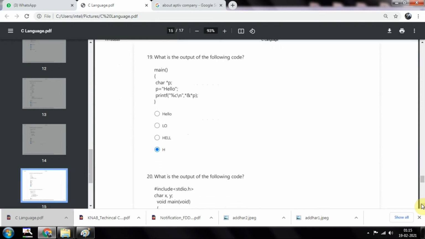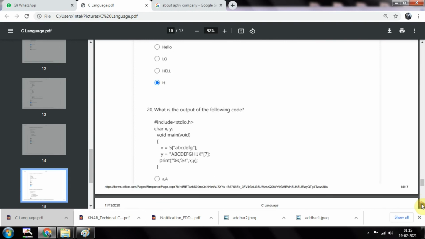What is the output of the following code again? So char star p equal to hello, and print percentage c backslash n and star address star and star p. So it will print just h here.